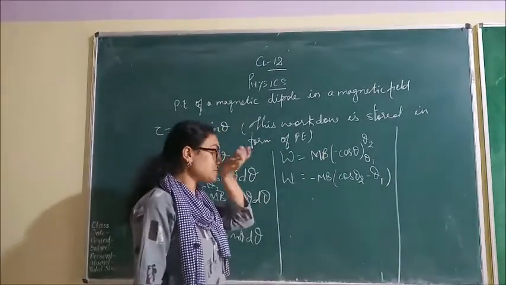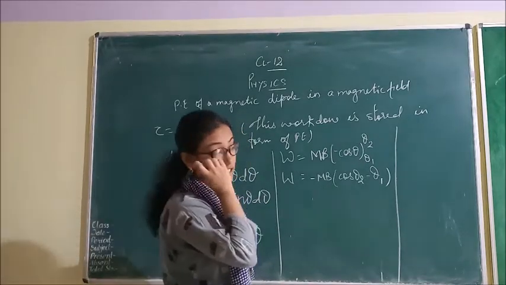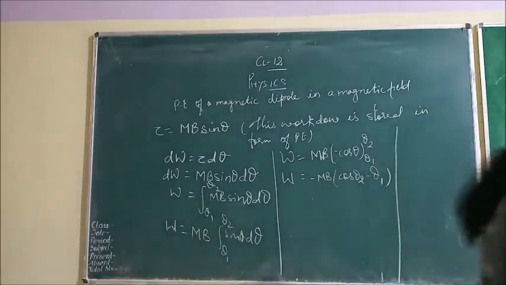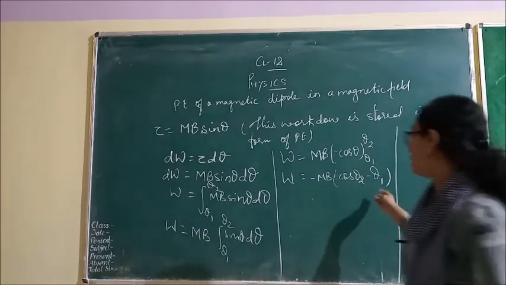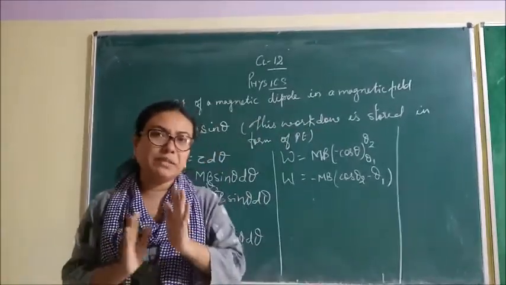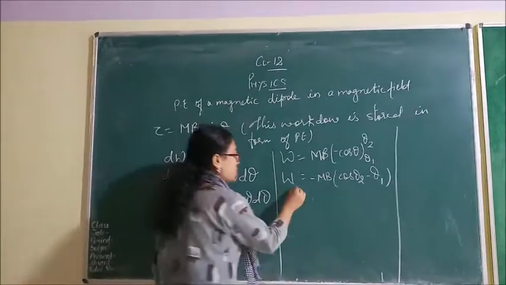Now, if I change the direction of theta 1, तो क्या हो जाएगा? Direction of theta 1 को मैंने क्या कर दिया? This dipole should get changed a little bit, at an angle of 90 degrees. मैंने इसे थोड़ा सा change कर दिया.